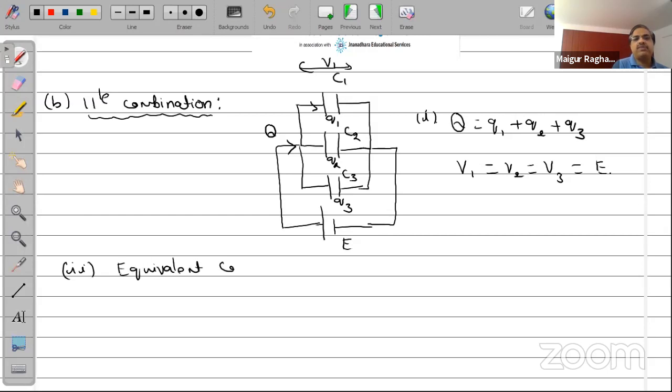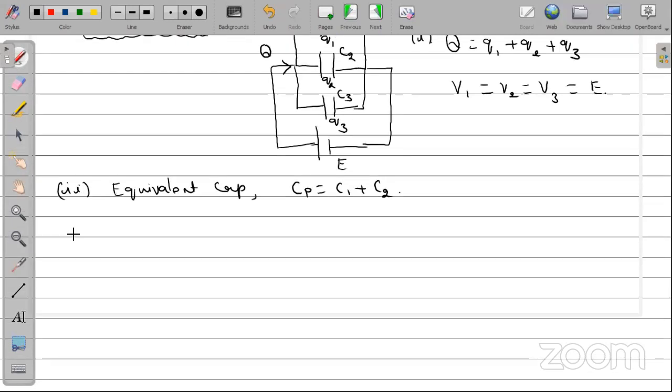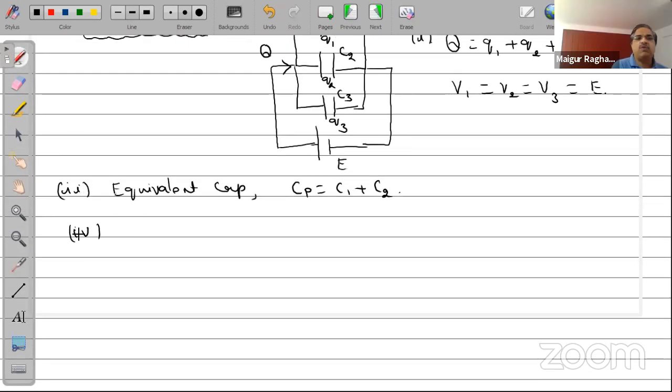The equivalent capacitance will be equal to C1 plus C2 plus C3.